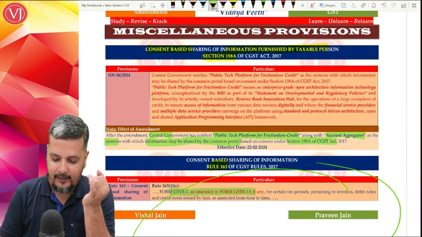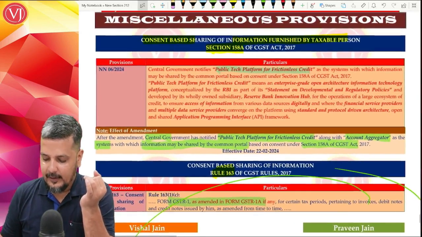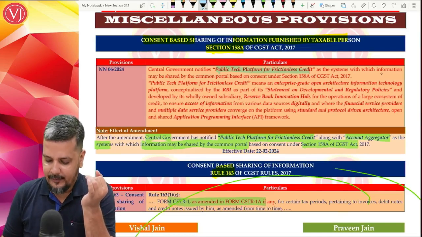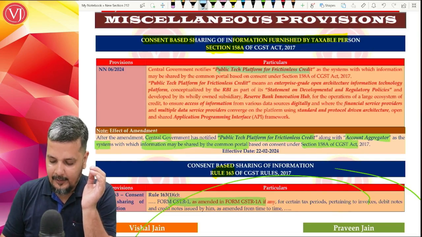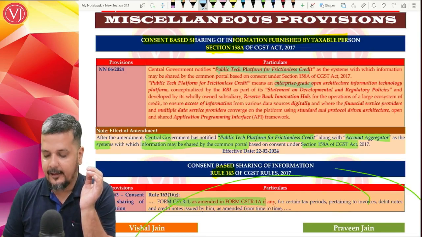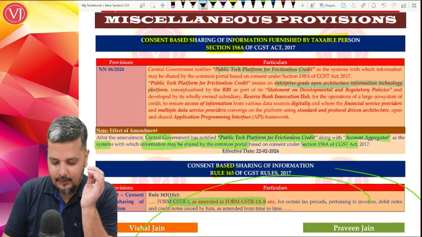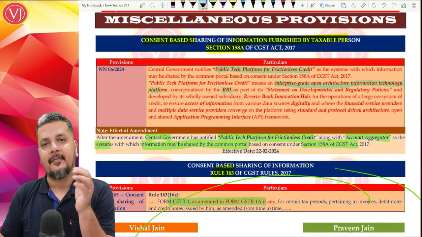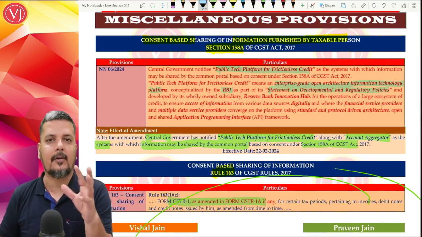Now you may wonder, what is this Public Tech Platform for Frictionless Credit? It is nothing but a system with which information will be shared by the common portal under 158A. It is an enterprise grade open architecture information technology platform which was conceptualized by RBI, as one of the policies in its statement on development and regulatory policies, to control all the information.